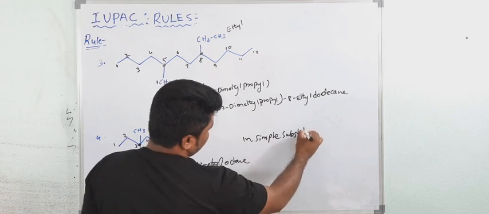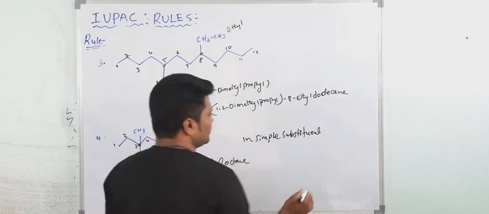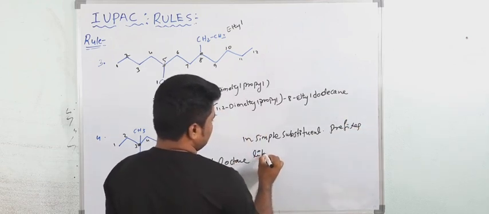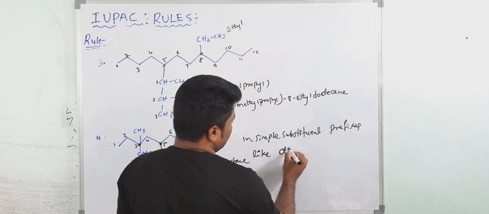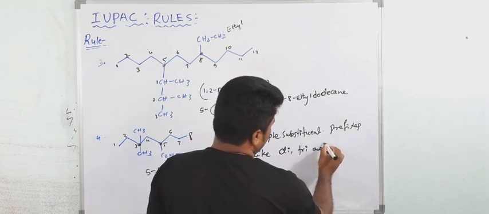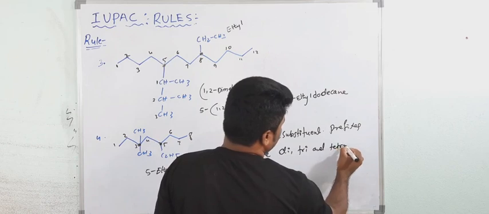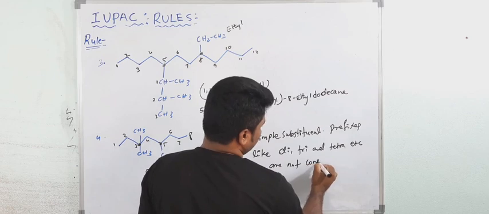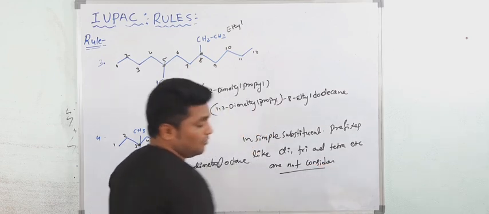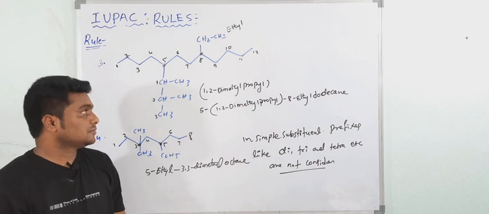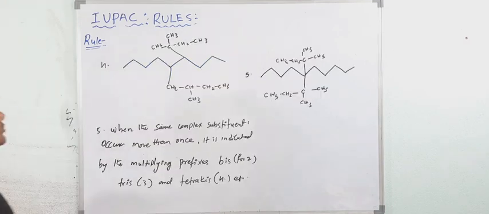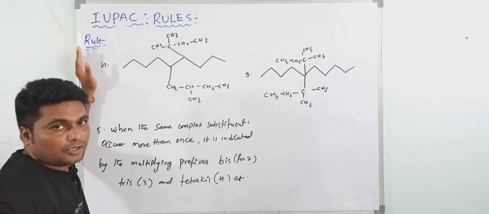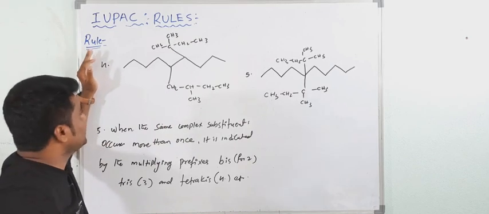Understood now? So in a simple substituent, prefixes like di, tri and tetra etc. are not considered. Understood now? Okay, just write down. Okay, now see, these are the last examples for these IUPAC rules. Okay, now see this one compound.